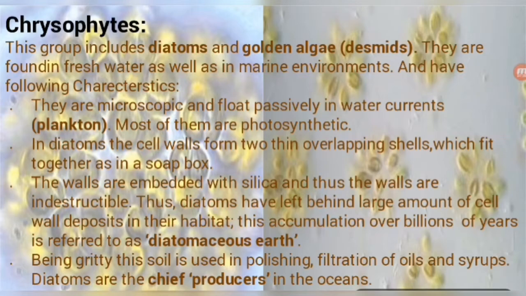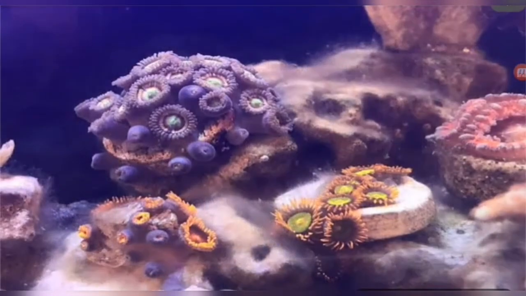These are the chrysophytes. Let's see the picture of chrysophytes, how they look. Students, these are the chrysophytes. In the picture you are looking at golden algae. These are the magnified structures of these. It is very attractive and clear also.